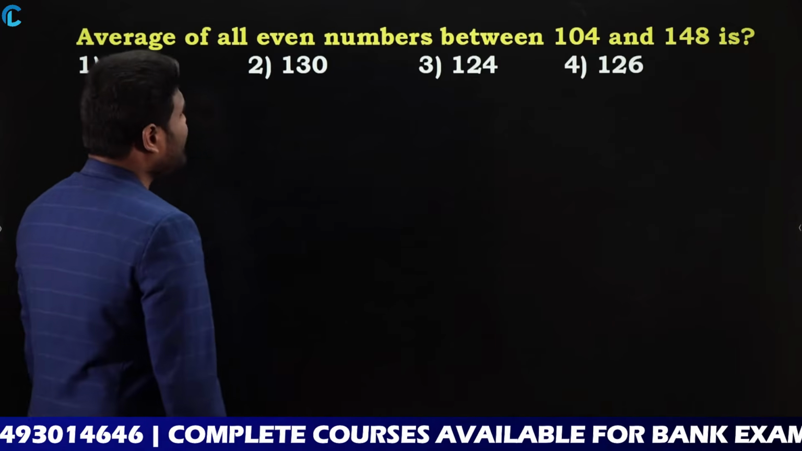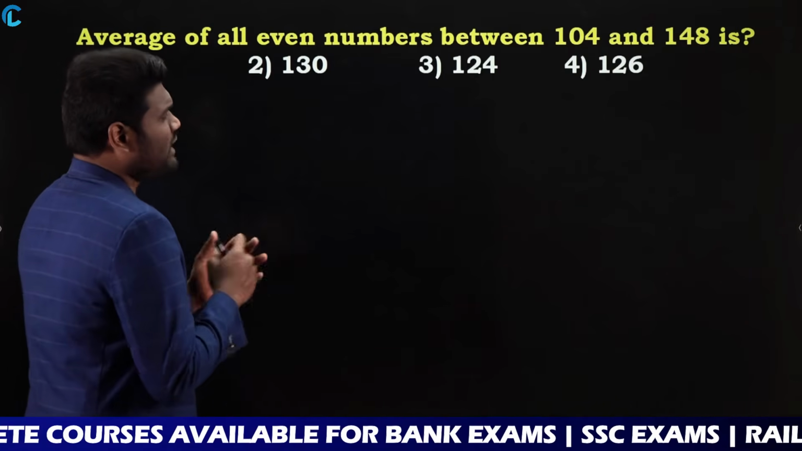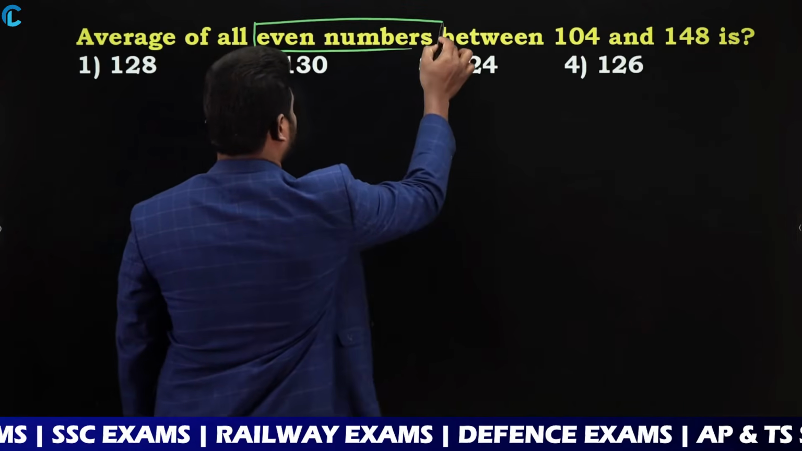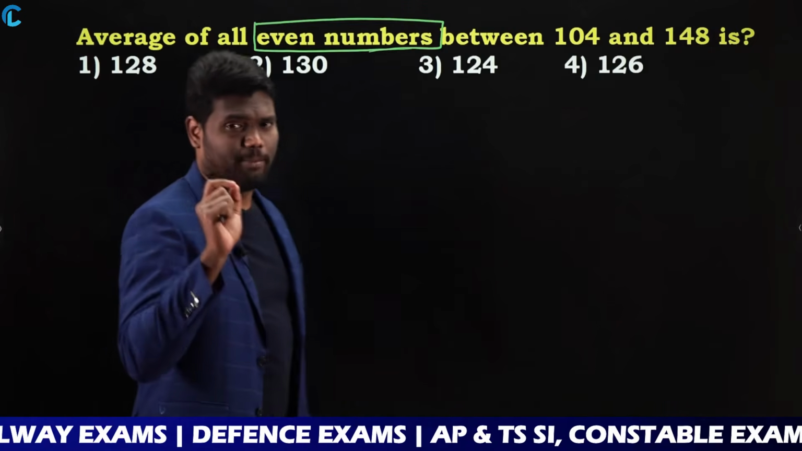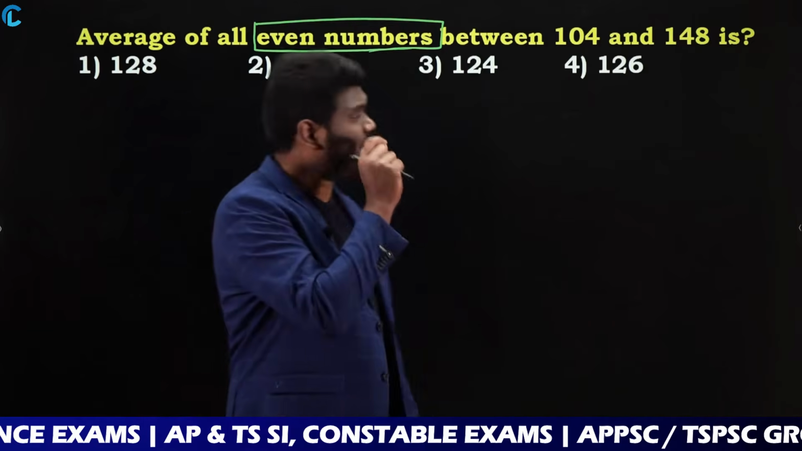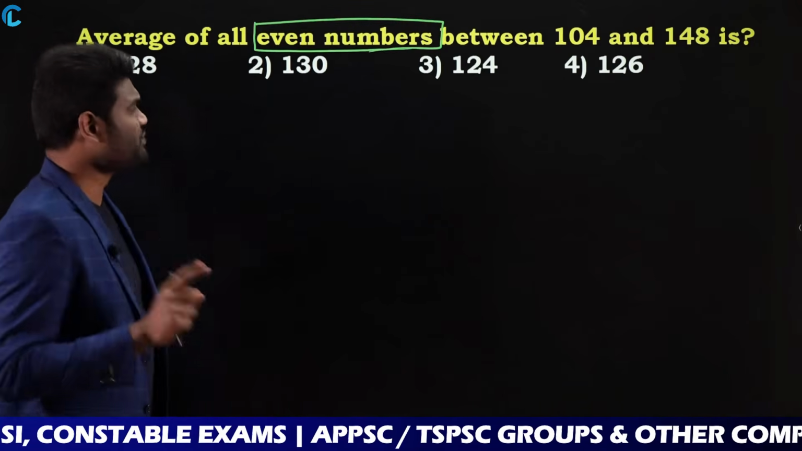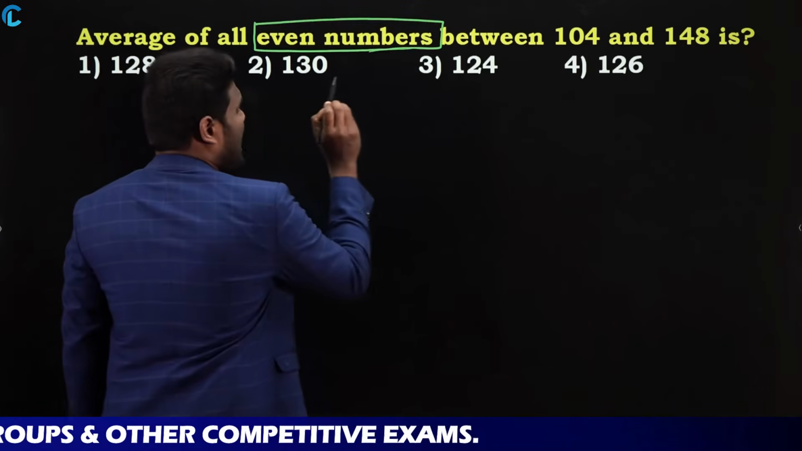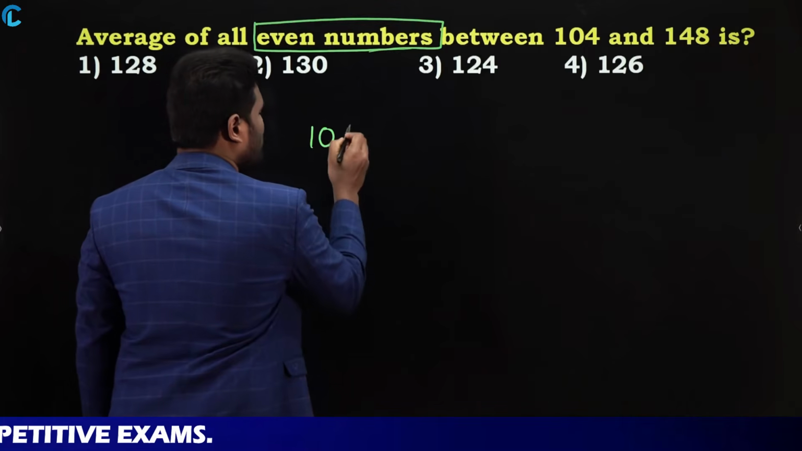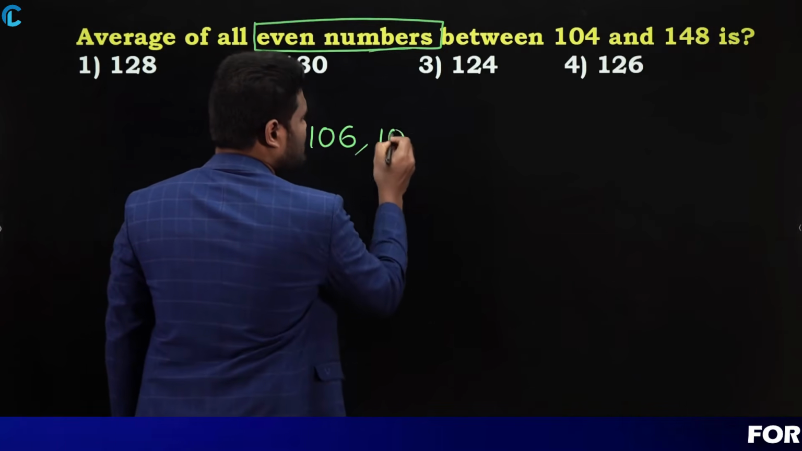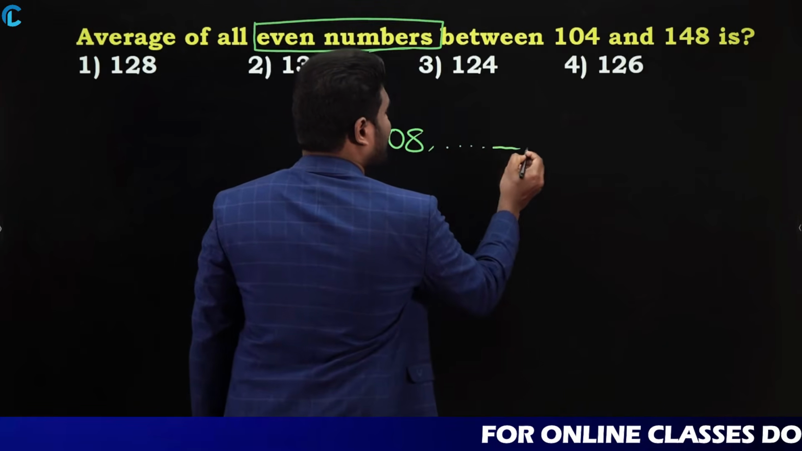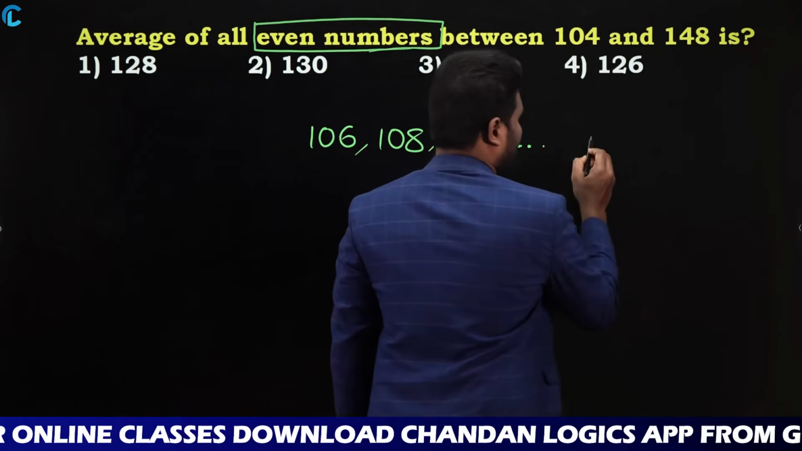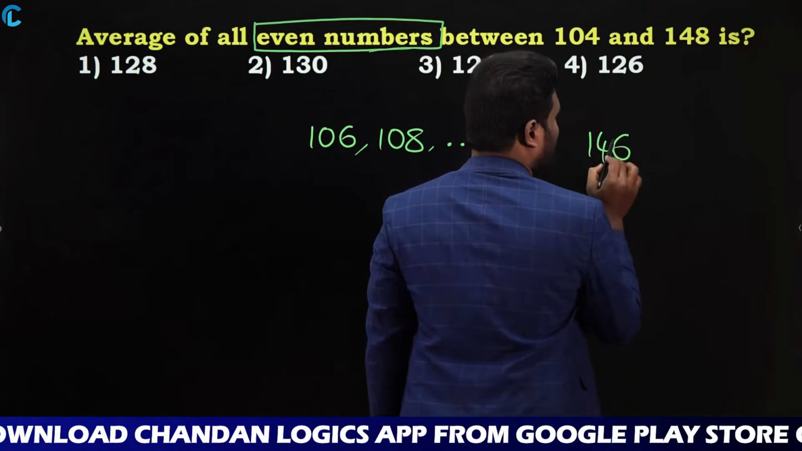Average of all even numbers between 104 and 148. So we are asked to find the average of all even numbers. Reading the question is really important. Read the question clearly and try to know what exactly the question is. So, even numbers from 104 to 148. After 104, the next even number is 106, next 108, and so on. Till where? Between 104 and 148, which means the last number is going to be 146.